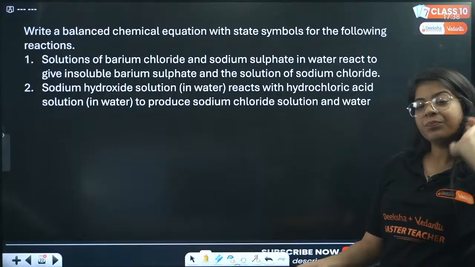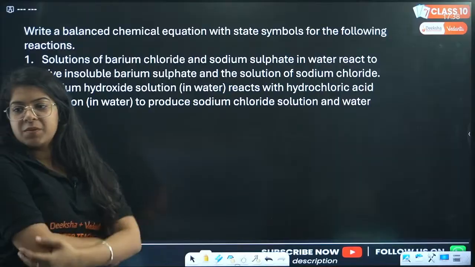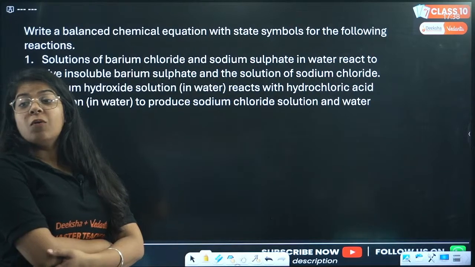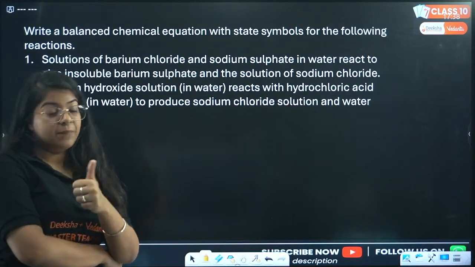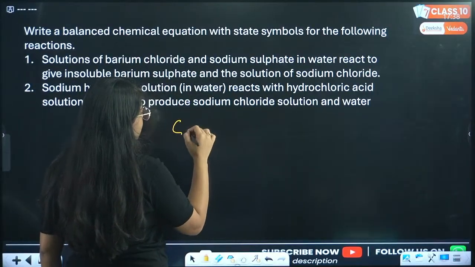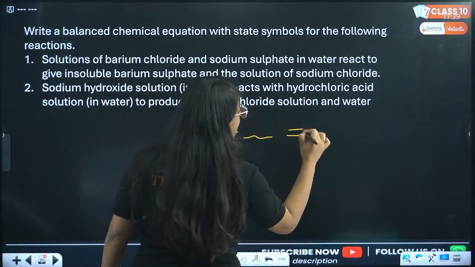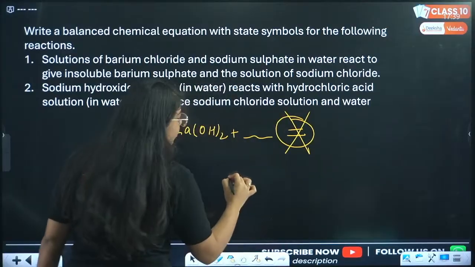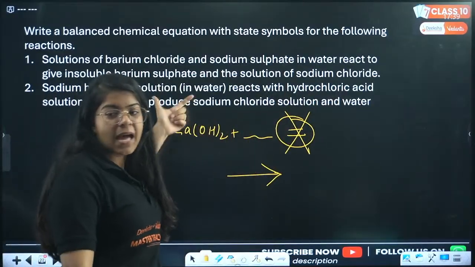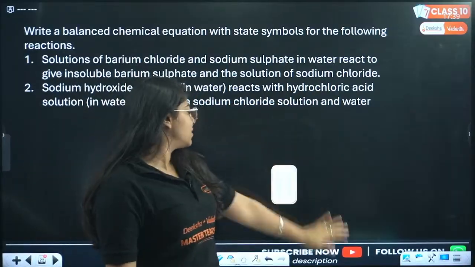Okay, now everyone who doesn't know how to balance chemical equations, there is a person in the comment section who gave them equals to. Okay, so what Sachin is trying to say is, whenever you write a chemical reaction, let's say this is Ca(OH)2 and you add something to it, you cannot write an equal to sign. That is wrong. You have to always put an arrow, because these two things are not equal. Reactants are converting into products. Very good. That's a very nice detail, Sachin.